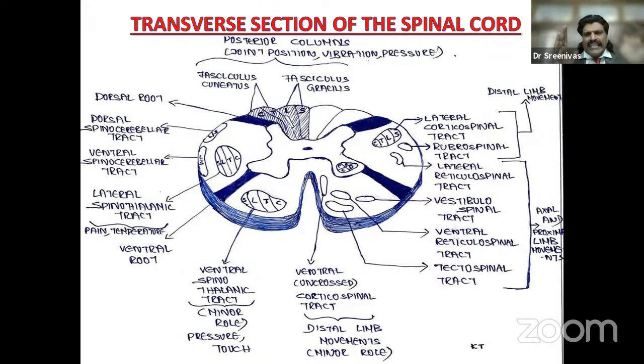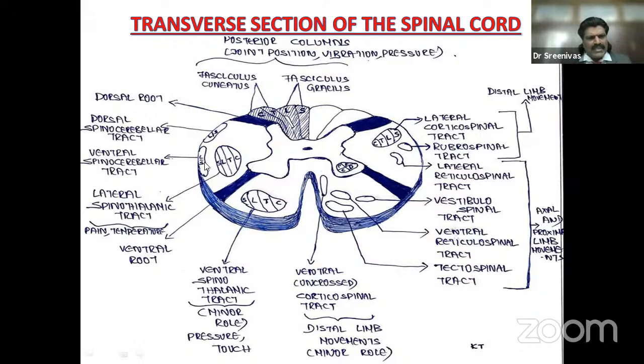And therefore, if it is an intramedullary lesion coming from within the spinal cord, the lower limb fibers or the sacral fibers are spared, known as sacral sparing, very characteristic of an intramedullary lesion. Whereas if a lesion comes from outside and starts compressing the spinal cord, the sacral fibers are the first to get affected. So sacral sensory loss is very characteristic of an extramedullary lesion.